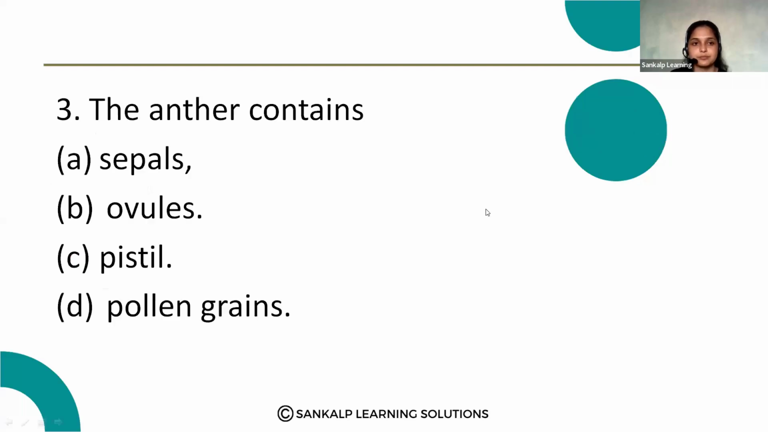Next question. The anther contains: sepals, ovules, pistil, pollen grain. So anther is the male reproductive system, right? This is called the anther and this is the filament. So this part is called anther and filament. So what do these anthers contain?